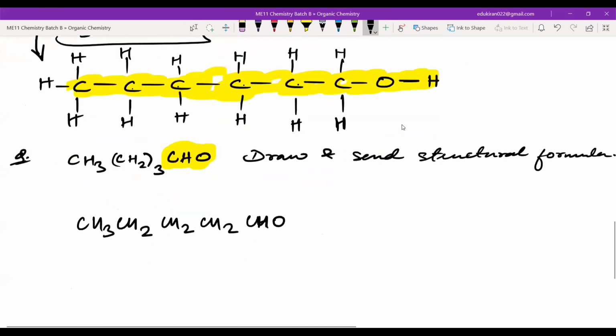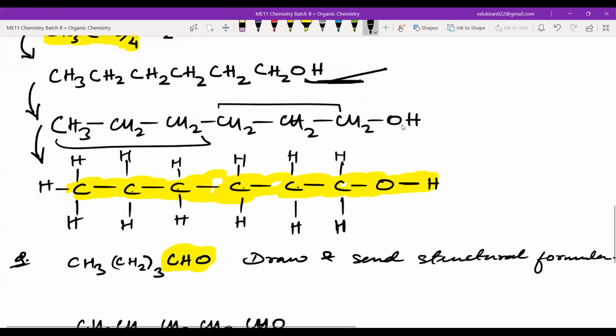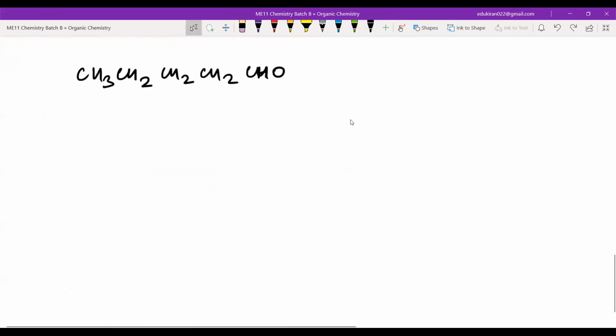Now I have to make bonds. So what I said, you have to make the carbon-carbon bonds. See, I have not made any bond with OH. So you have just to make carbon-carbon bonds. So CH3, CH2, CH2, CH2, CHO. है ना? Now it is done.